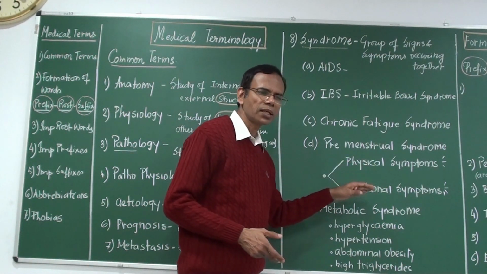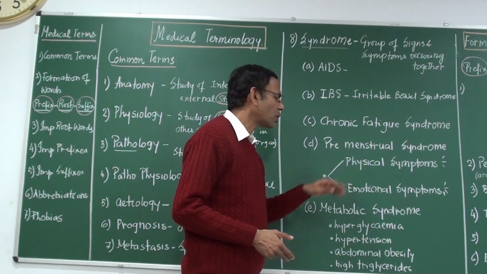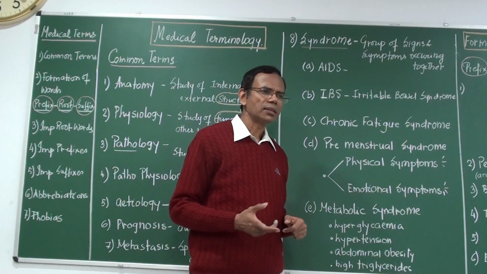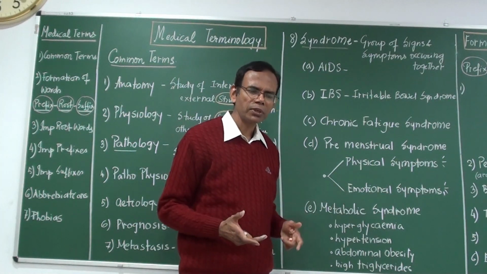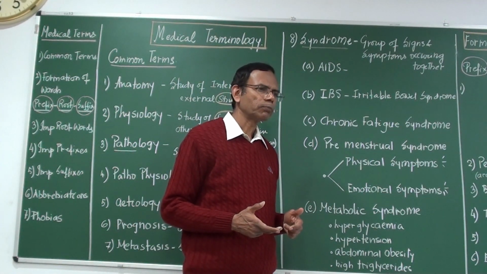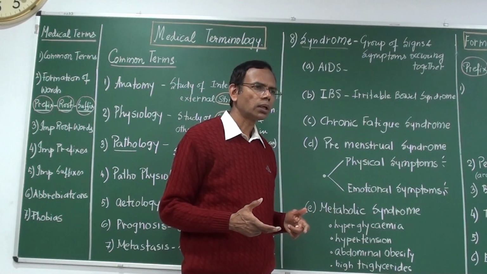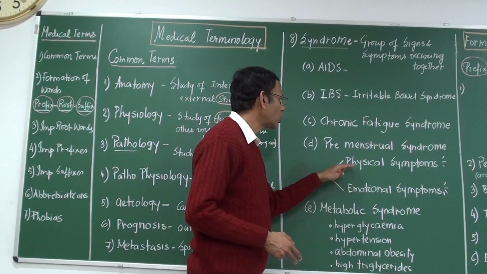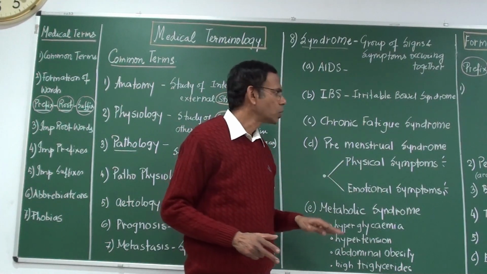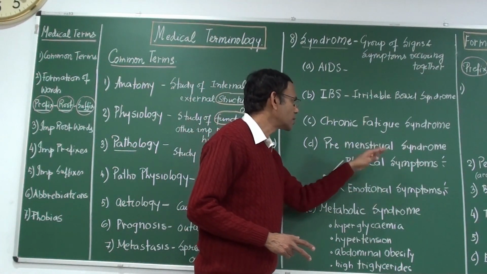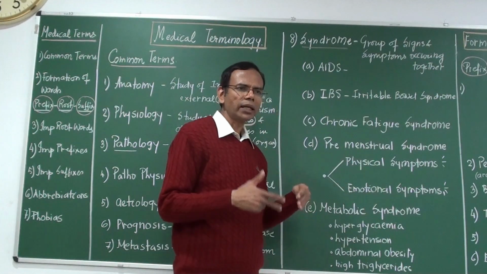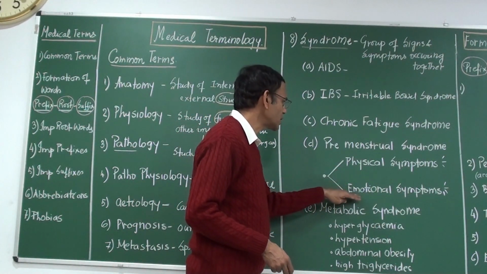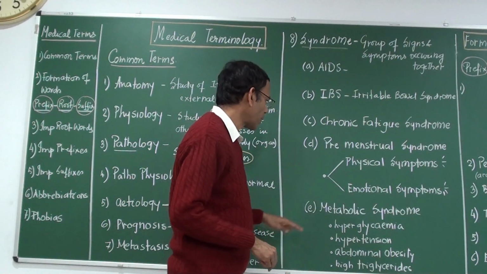There are a lot of other physical symptoms. Emotional problems are there as well. Emotional problems means there is stress, anxiety, irritability, and mood swings. So all these things may be there along with the physical symptoms. That is premenstrual syndrome. That means before menstruation, that kind of thing happens. So physical symptoms as well as emotional symptoms.